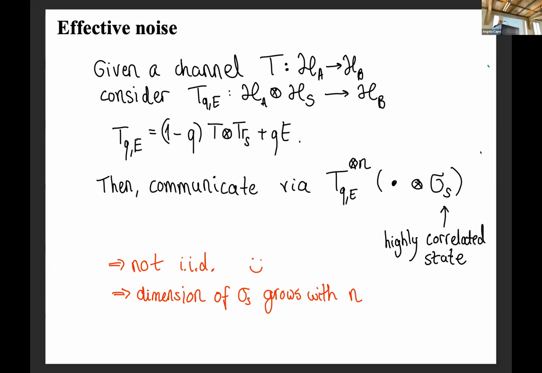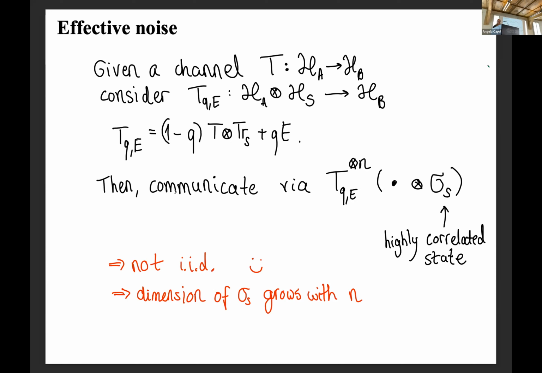If you could assume something about the dimension of the state, then you could map it back to the scenario considered by Boche's group. But in general, if you have no assumptions, then you cannot deal with the state. And because we want to make a statement about any channel, so any encoding circuit, maybe even later any full model, that's about the vision, we don't make any assumptions here.